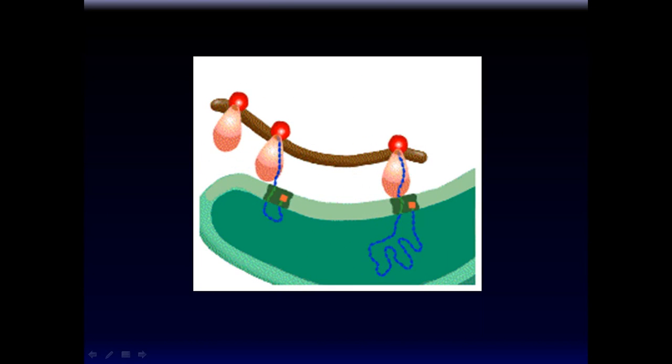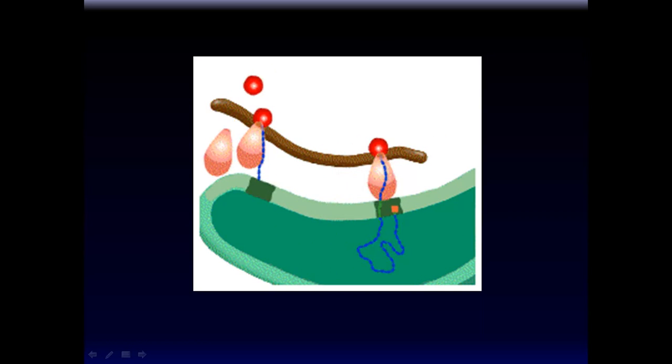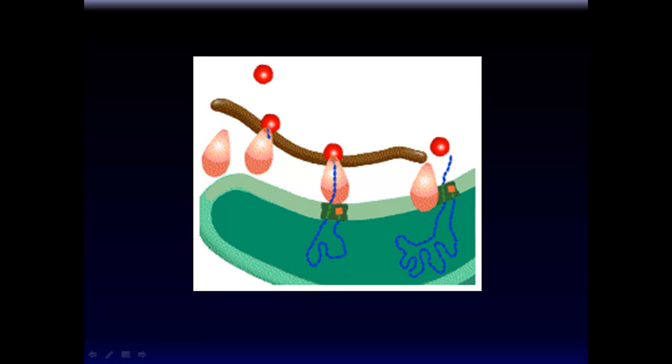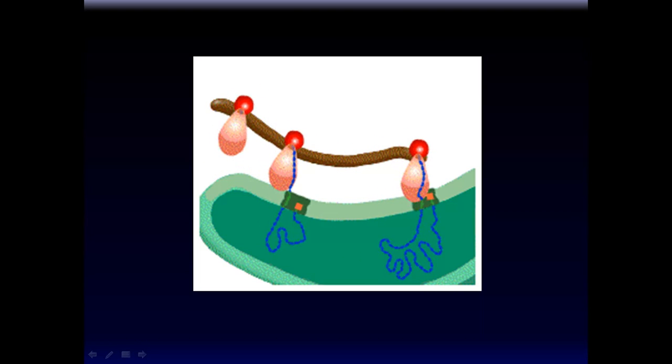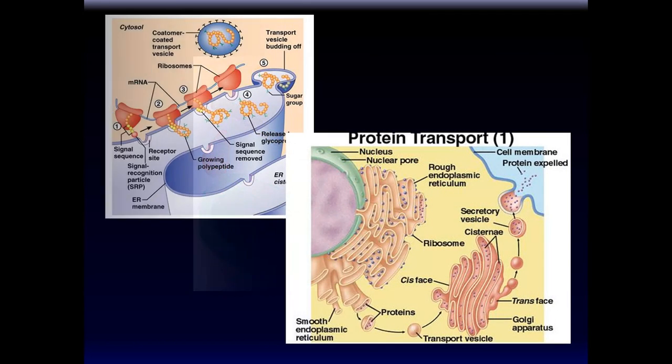Here's a cartoon picture of this. Now this is the messenger RNA, the brown thing over here. The red and the pink are the two ribosome subunits. They're going to come together and make the protein that they deliver into the endoplasmic reticulum. The ribosome subunits come together. They make the protein that enters the endoplasmic reticulum. Same process, and then after that happens, it is packaged. Here's the endoplasmic reticulum packaging the protein.